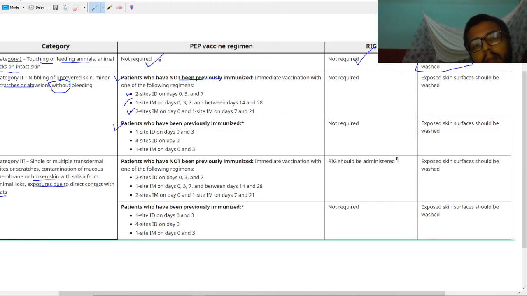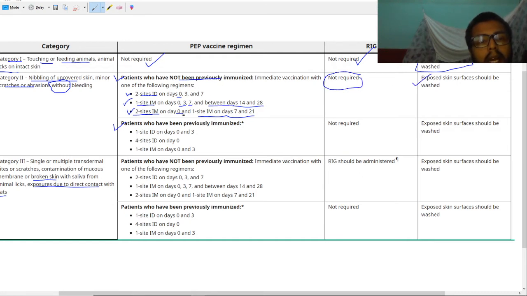The first one is two sites intradermal on day 0, 3 and 7. Second is one site intramuscular on day 0, 3, 7 and one between day 14 to 28. And the third regimen is two sites intramuscular on day 0 and one site intramuscular on day 7 and 21. Here immunoglobulin is not required, just skin washing should be done.